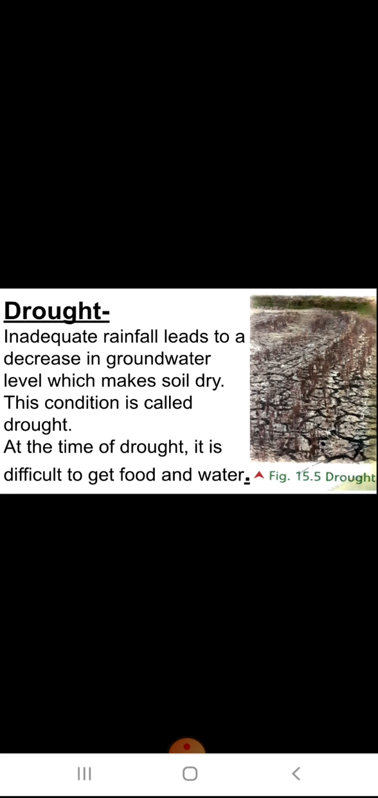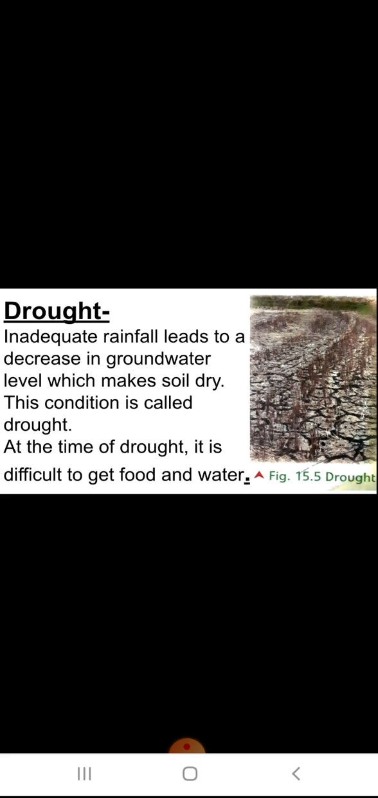But what happens? Sometimes it does not rain for so many days. If it does not rain for so many days, what will happen? Yes, if it does not rain for so many days, the land will become dry.